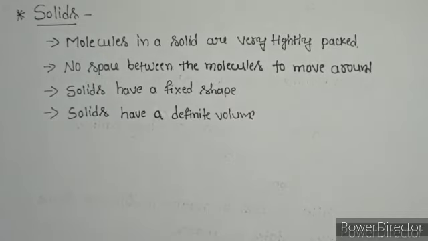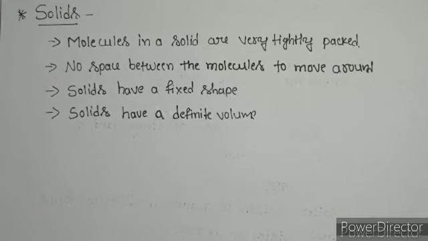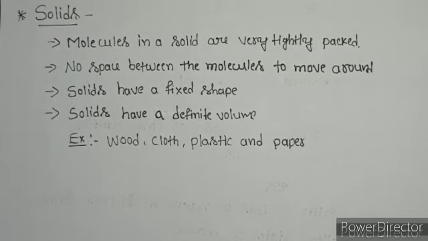And solids have a definite volume also. Volume means the amount of space that a substance occupies. So they always occupy the same amount of space. Examples of solids are wood, cloth, plastic, and paper.